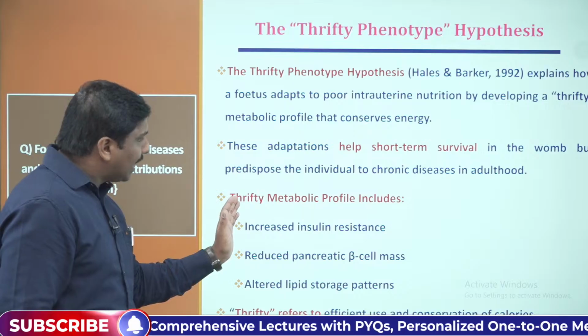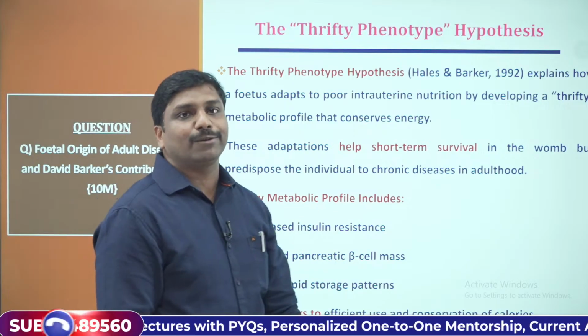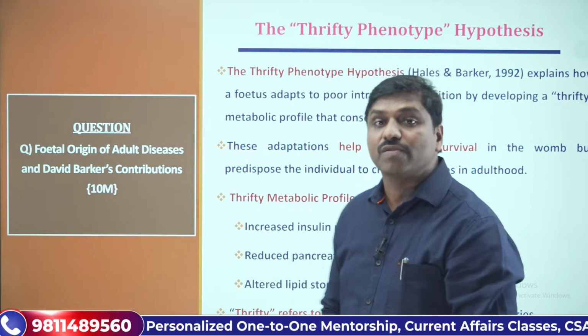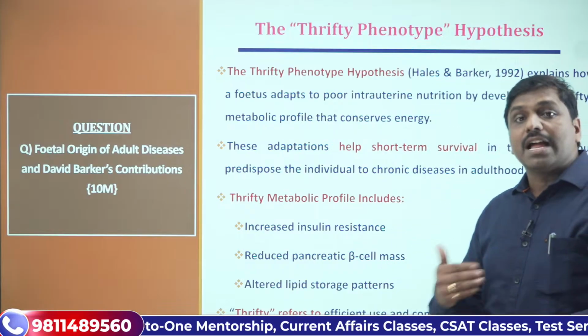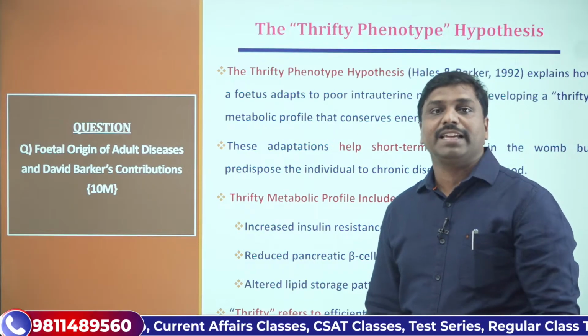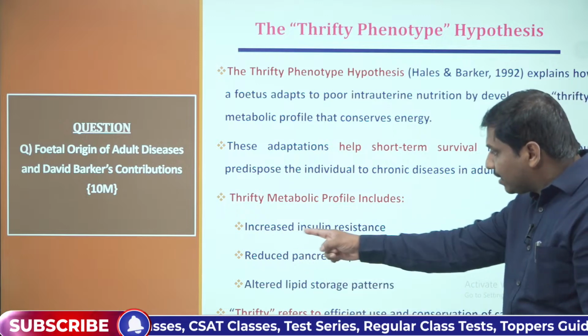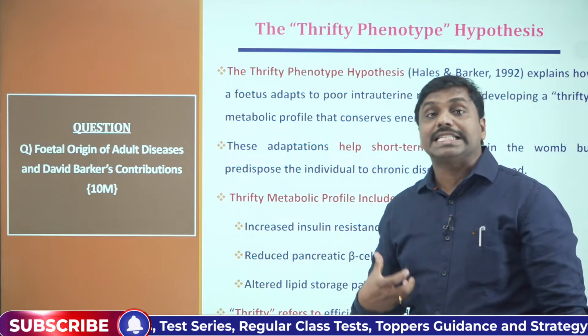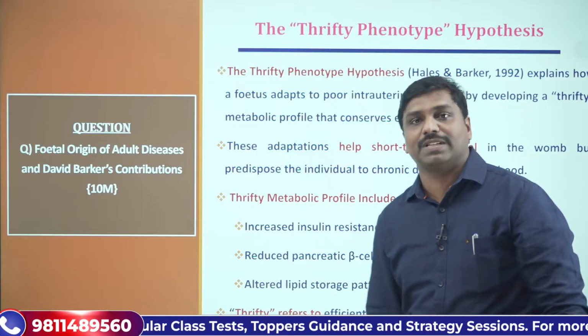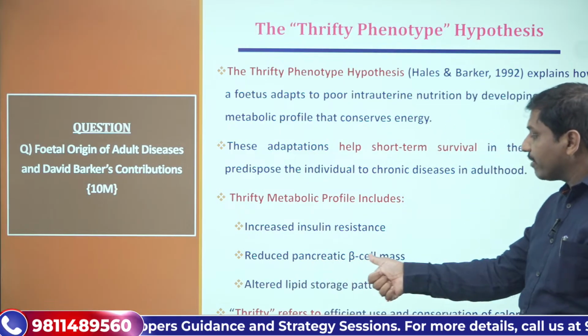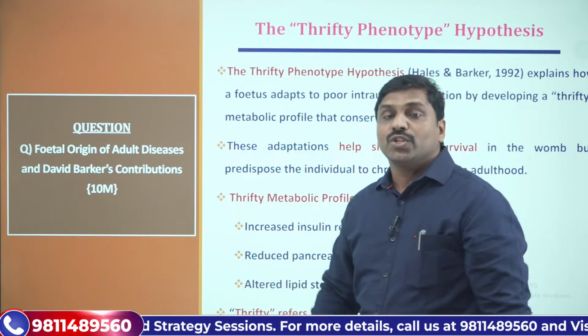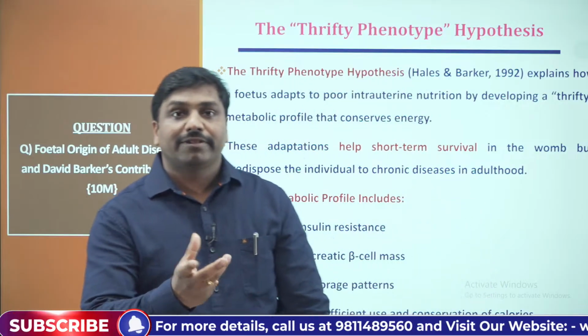Then what does the thrifty metabolic profile include? It generally includes adjustments to some conditions, like increased insulin resistance, so resistance to insulin is one thing we get. Reduced pancreatic beta cell mass, that is another type of adaptation.